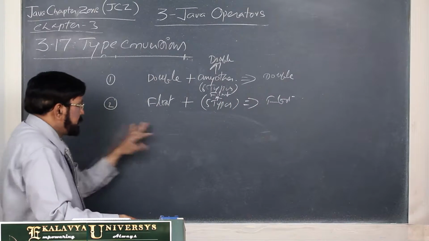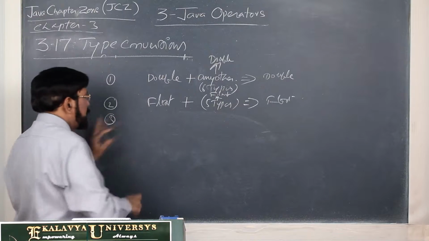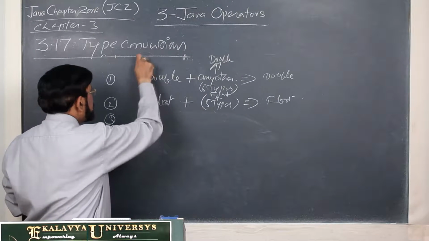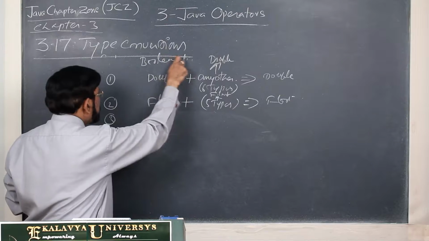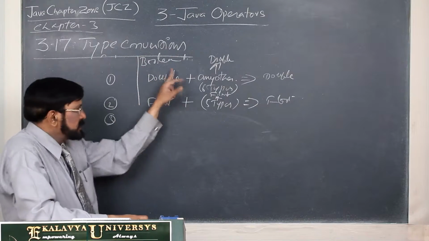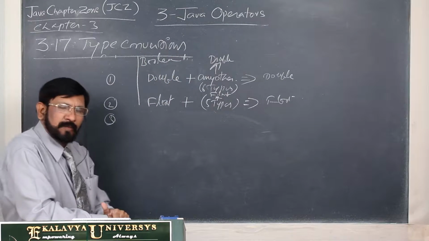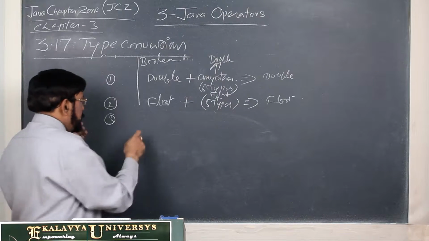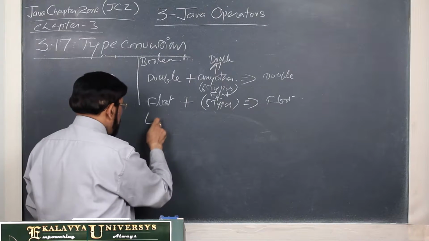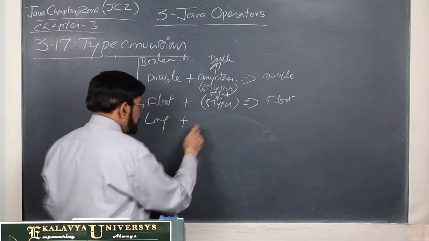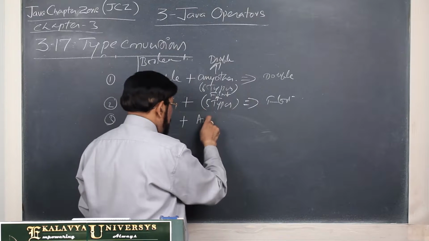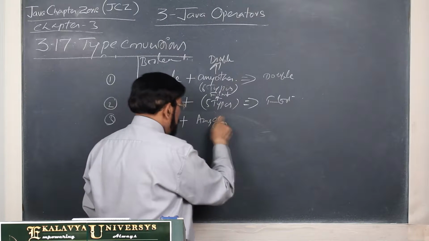Okay, next thing, third. Now exclude 3 types. One is permanently Boolean. So don't consider those 3 types. And how many types are there? 5 types. Now this is long. Long plus any of the 4 types.